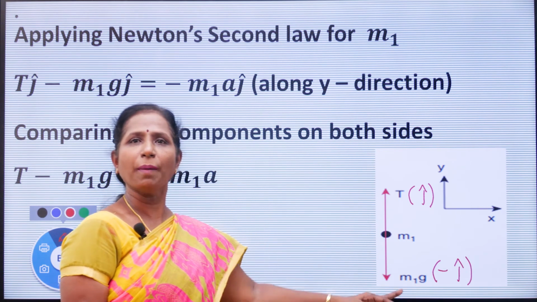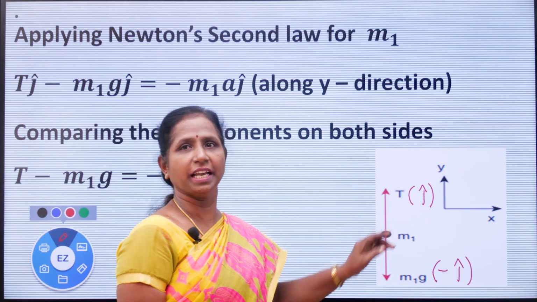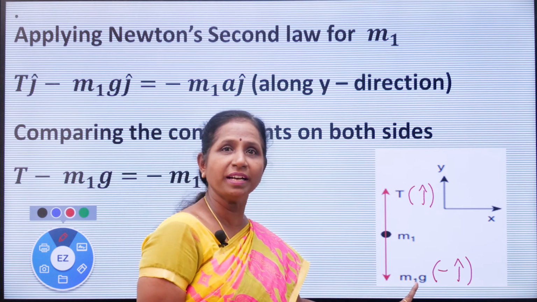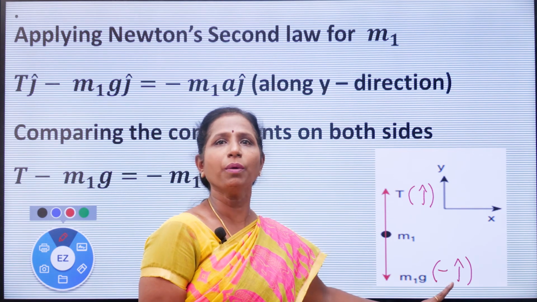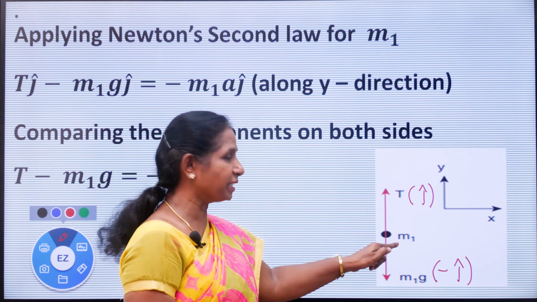Clear? Now apply. So tension T J cap minus m1g J cap equal to mass m1 times acceleration.